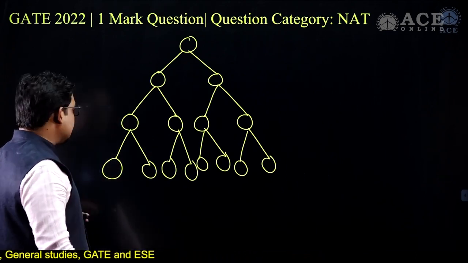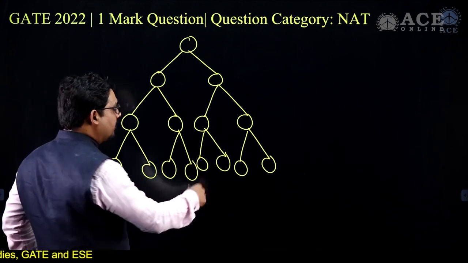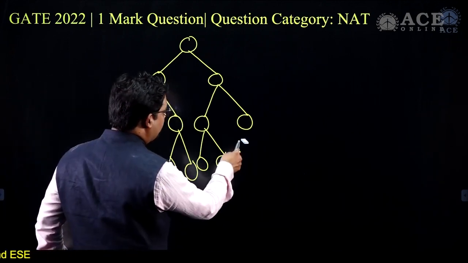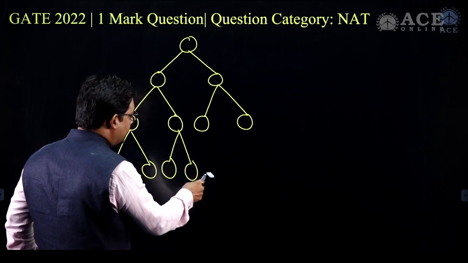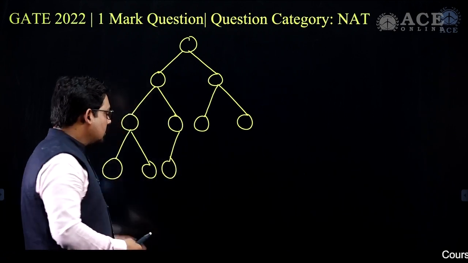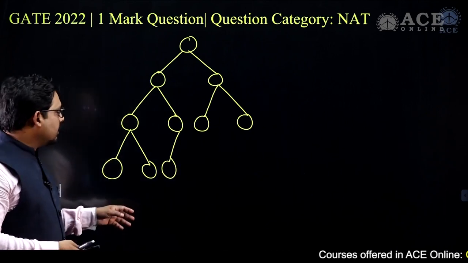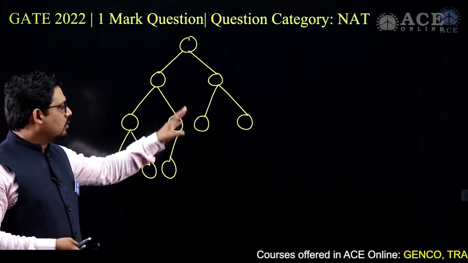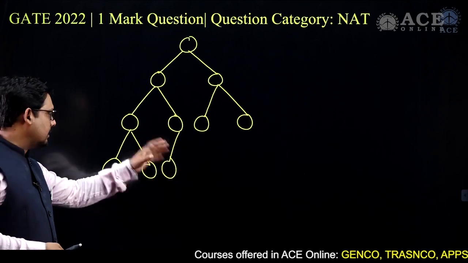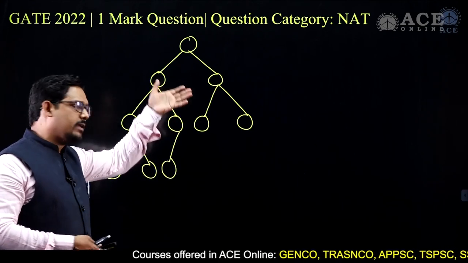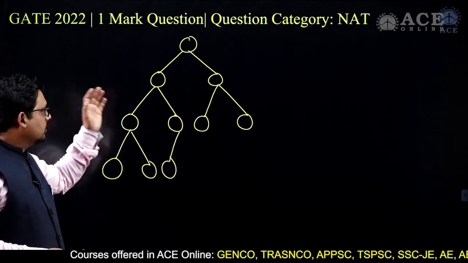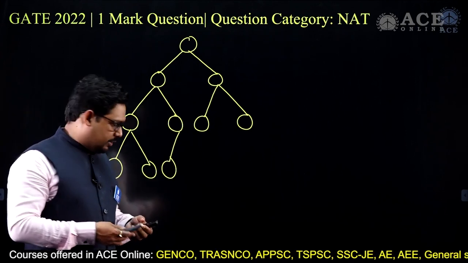What does the CBT say? The last level may not be full. So even if you take out some elements, or prune some branches here, this is still a CBT, since except the last, every level is full. This is the representation.